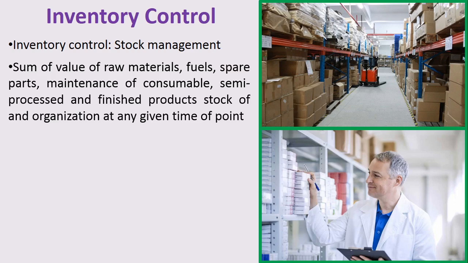So all these should be available on time, before going to the out of stock label.